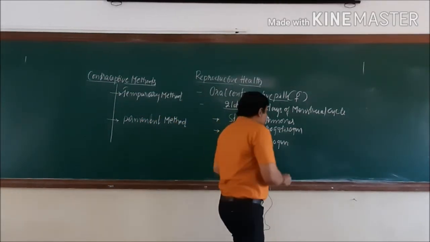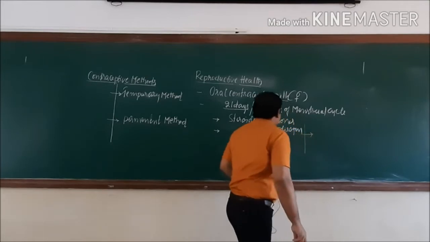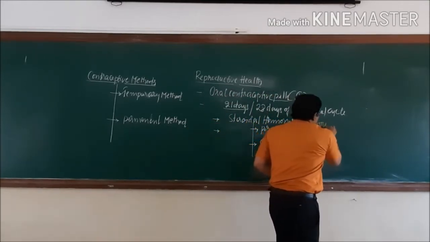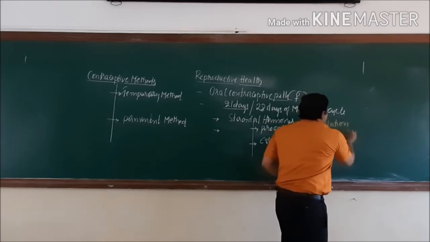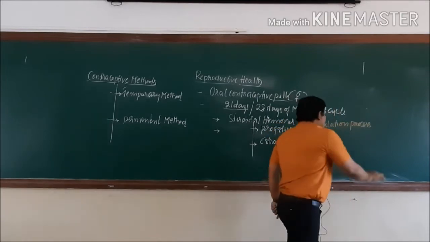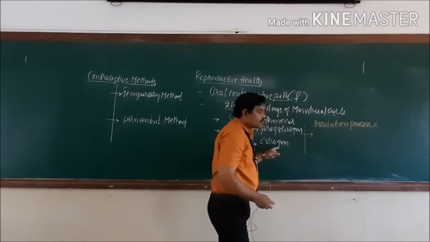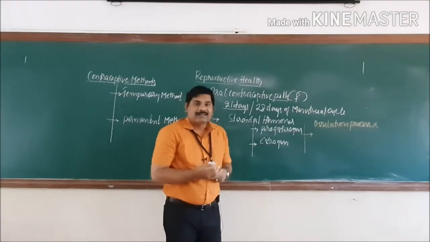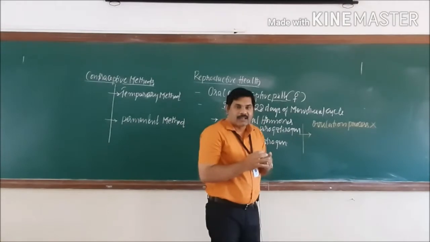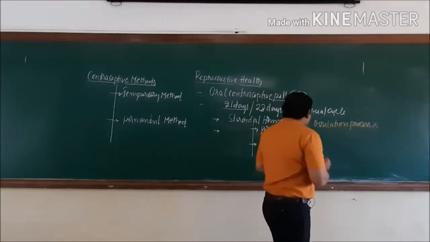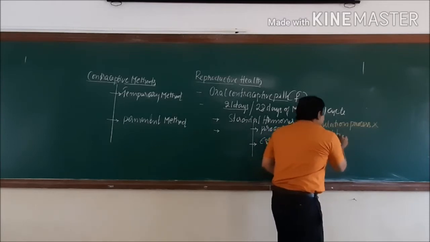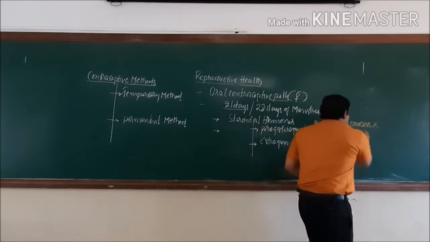The first important function is that it prevents the ovulation process. The second important thing is that it creates some change in the mobility and secretion activities of the fallopian tubes.